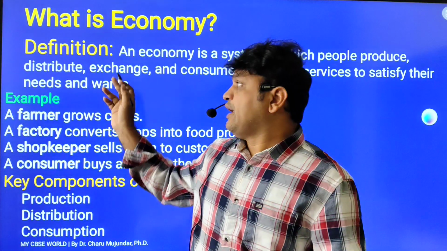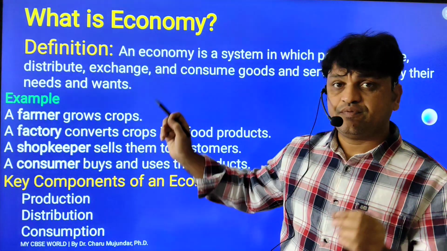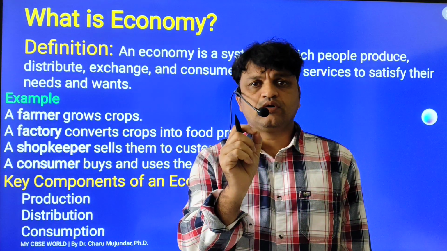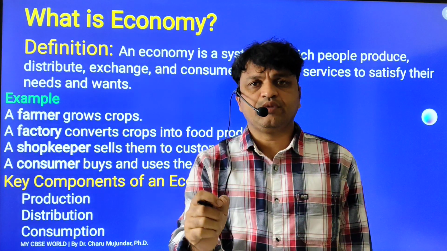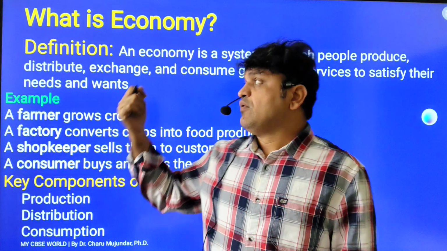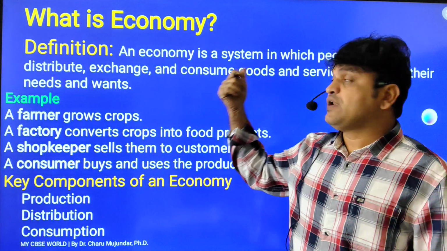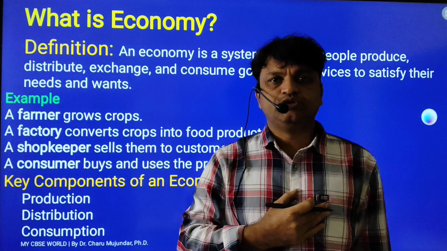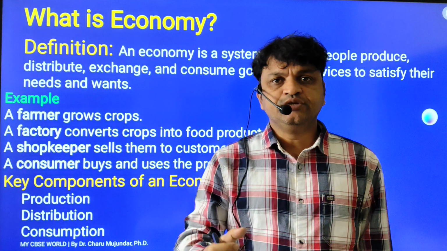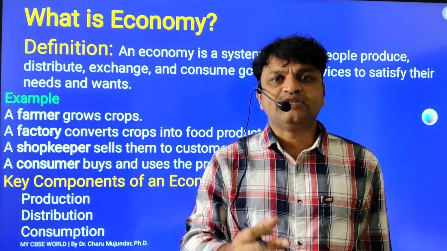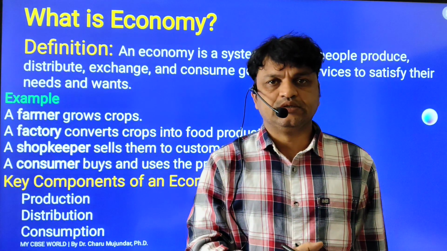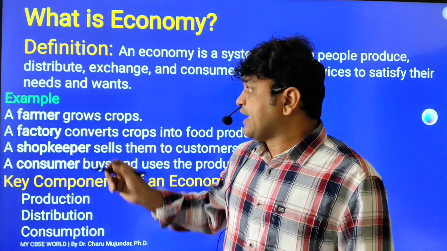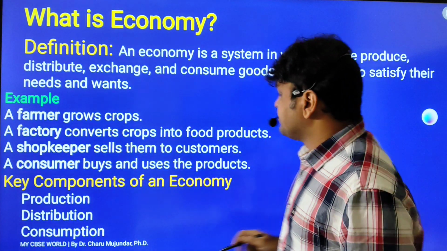If in the examination they ask you a 2 mark or 3 mark question, what is economy, then you have to write this definition: An economy is a system in which people produce goods, distribute goods, exchange goods, and consume goods and services to satisfy human needs and wants. This is the definition of economy. Please write it down. Next, what are the examples?